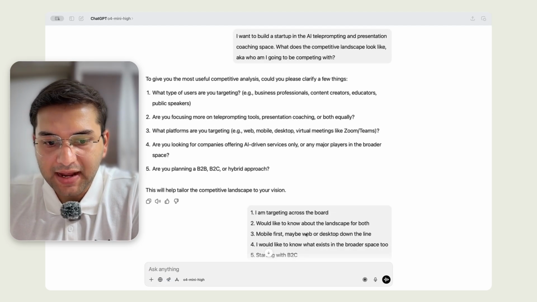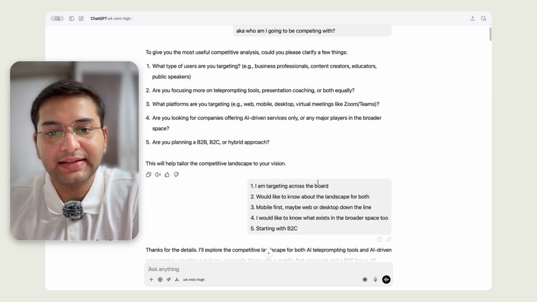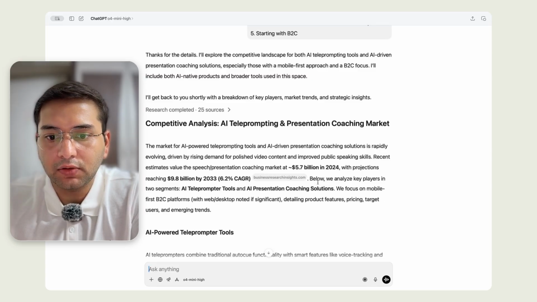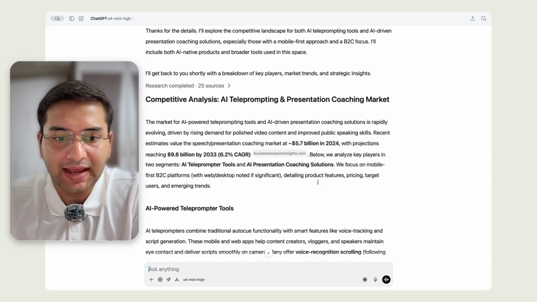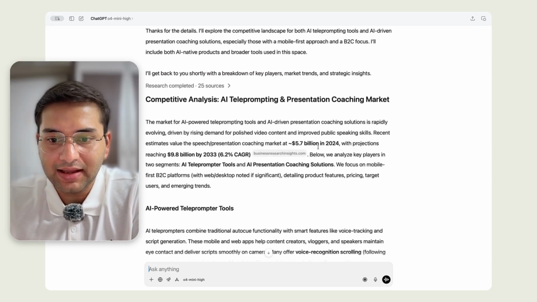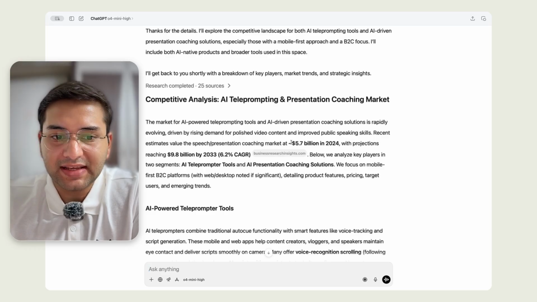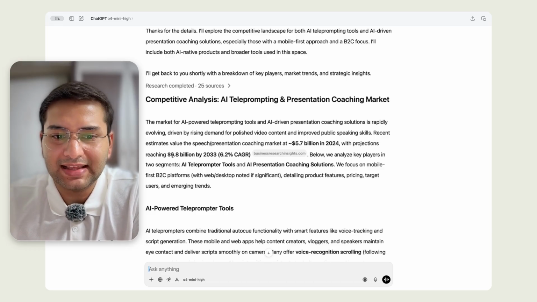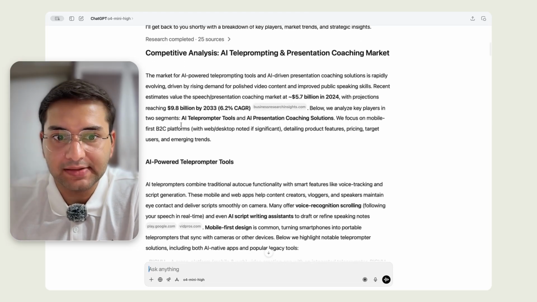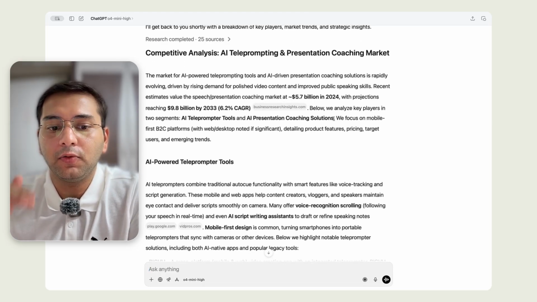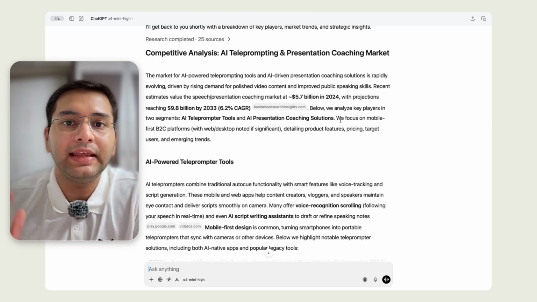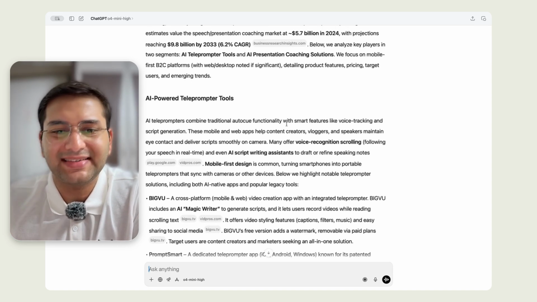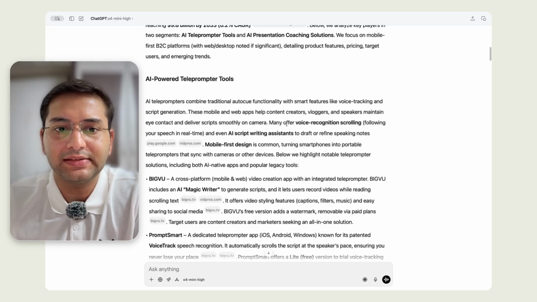So ChatGPT finally got back with some information. This is what it looks like. It starts by giving me a summary of what the market looks like overall. It says, this is what the coaching market was valued at in 2024, and these are the projections. It does recognize that I'm looking at two different segments. It gives me a recap of the answers I gave to the questions it asked, and then it breaks this down into two segments. First off, it's going to give me an overview of what my competitors are doing in the AI-powered teleprompter tool space. As you can see, it gives me a quick summary of what common features all of these teleprompter tools have.